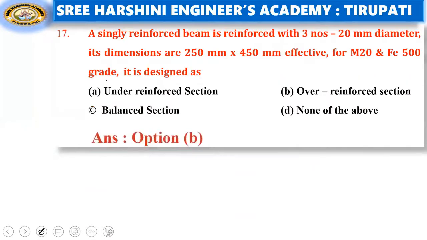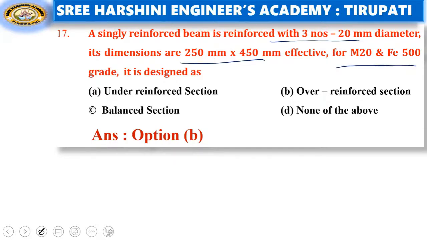See the next question, a singly reinforced beam is reinforced with 3 number of 20 mm diameter bars, its dimensions are 250 by 450 mm effective, for M20 and Fe 500 grade. It is designed as which type of section? So we need to calculate the Ast here, that is Ast equal to 3 into pi by 4 into 20 square. Calculate Ast. Now they have given the effective depth itself and M20 Fe 415.